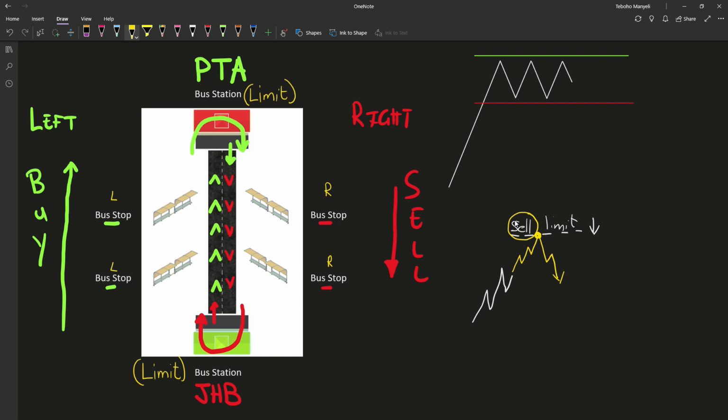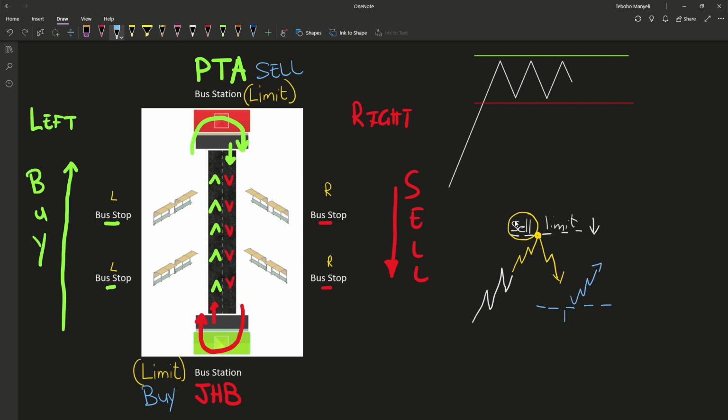Okay? Which then in conclusion states that in Pretoria, since we're moving downwards and downwards is in the sell direction, we set here a sell limit order. And in Joburg, we know that the market can only go upwards, which is a buy direction. So down here, we're going to set a buy limit order. So as the market is moving down, we predict that when it gets here, it's going to start moving upwards. So it's a prediction.